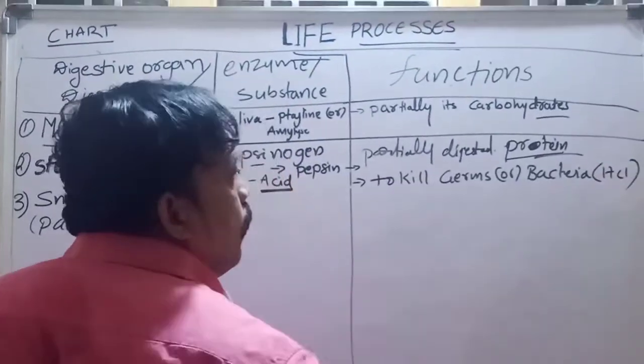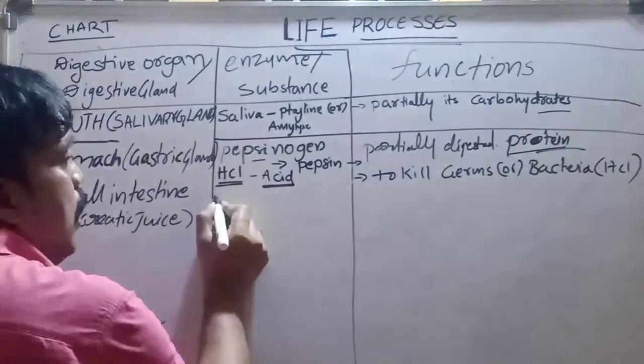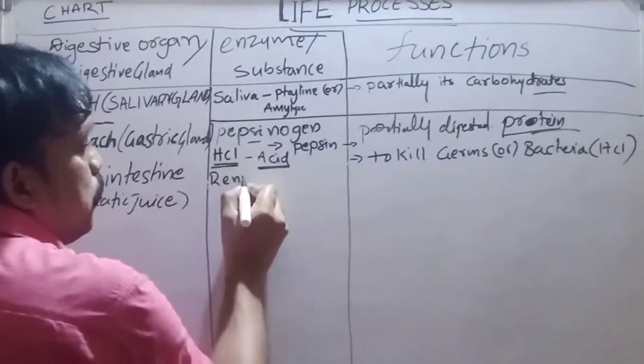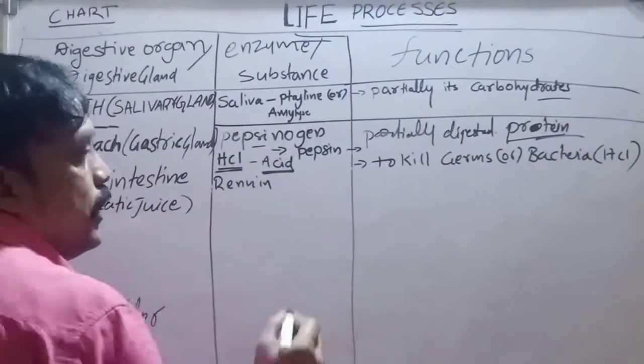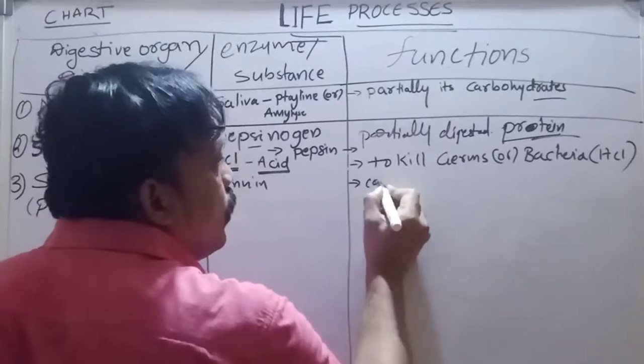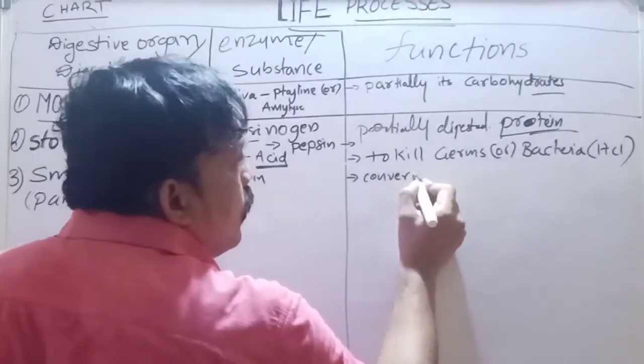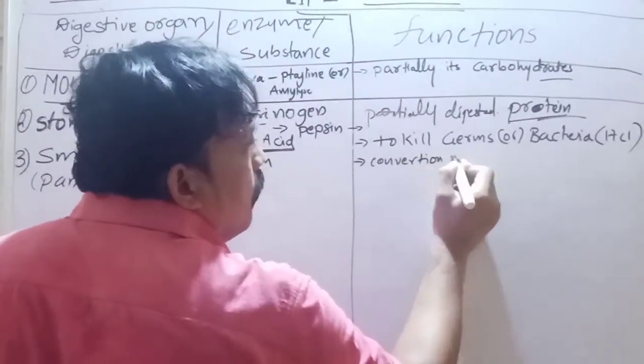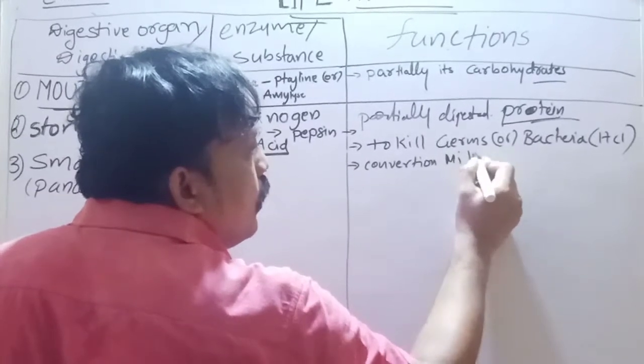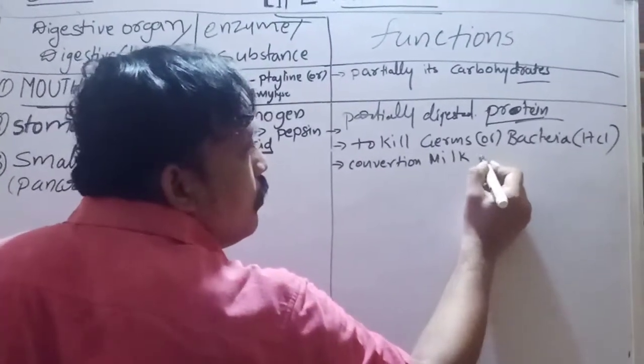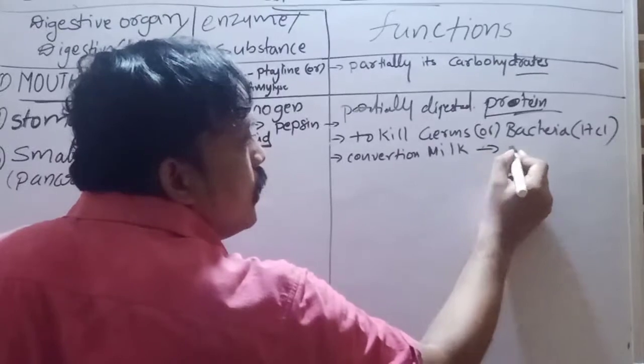Also in the stomach, one more enzyme is released in kids, renin. This renin is useful for the conversion of milk into curd; it coagulates milk into curd.